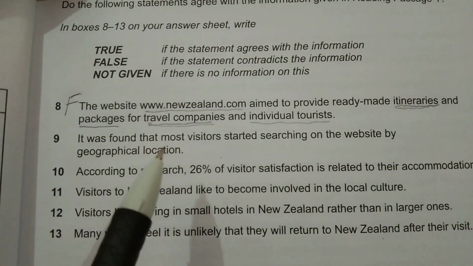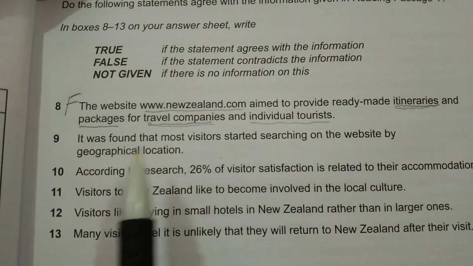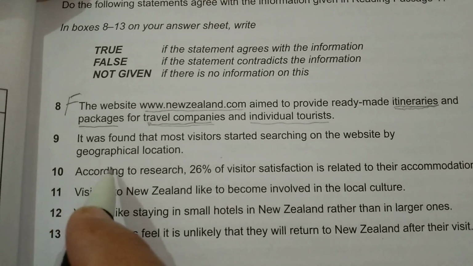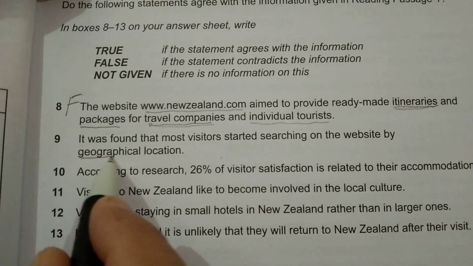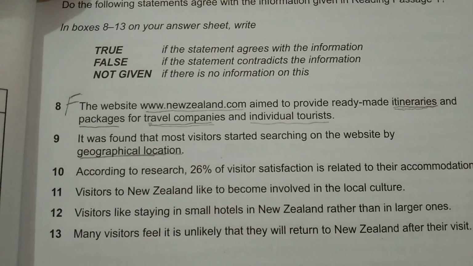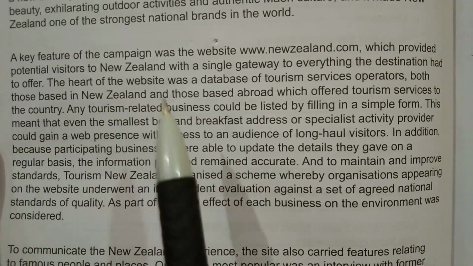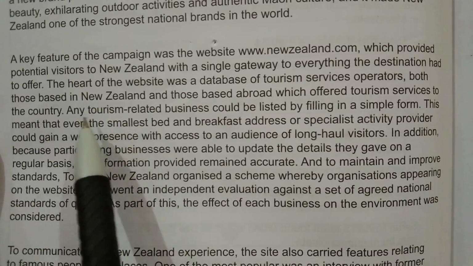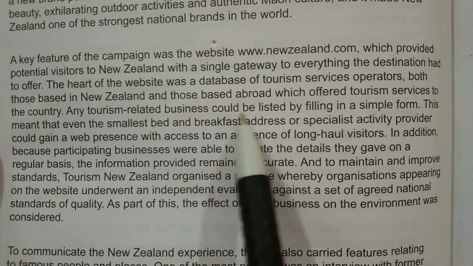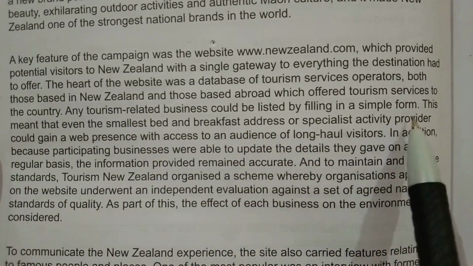The second question is, it was found that most visitors started searching on the website by geographical location. So how did they search for information there? By geographical location. So this is our keyword here, geographical location. Now let's find out, is there something written about geographical location or how the tourists search information? Tourism related business, filling, simple, scan. I'm scanning this for geographical location.